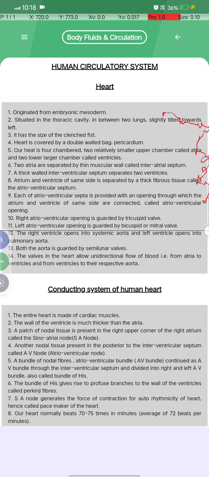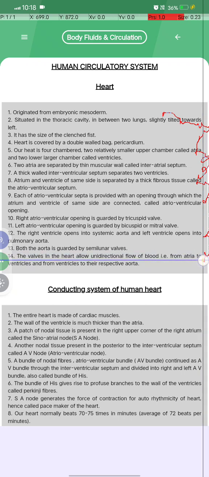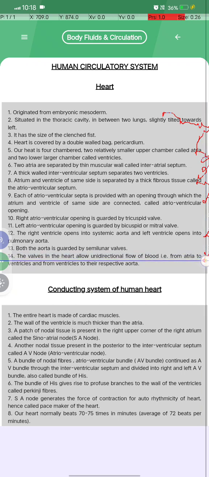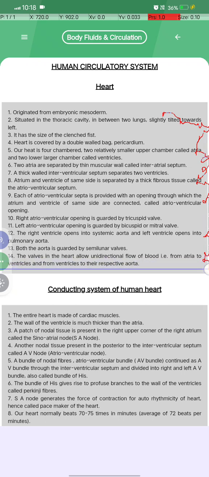and the left atrioventricular opening is guarded by the bicuspid or mitral valve. Okay, the right ventricle opens into the pulmonary aorta and the left ventricle opens into the systemic aorta. Both the aortae are guarded by semilunar valves. The valves in the heart allow unidirectional flow of blood, that is, from the atria to the ventricles and from the ventricles to their respective aortae.